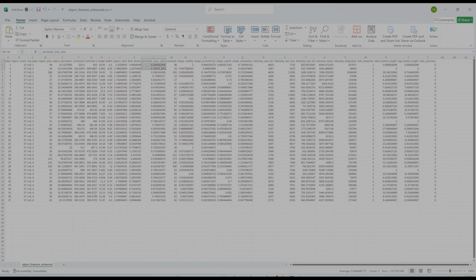The perimeter area ratio for most of the mitochondria, it should be all of them, is present there. The branch numbers, how many branches it has detected, are also present. The total branch length is present as well. This is just the sum of all of the branches. So for higher branch counts, there will be higher total branch length. Then the average branch length is also presented here, and the number of junctions.